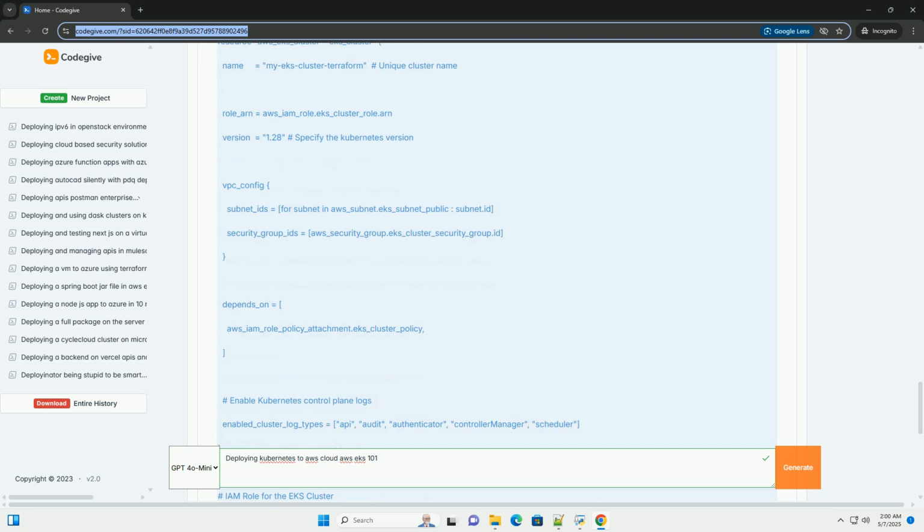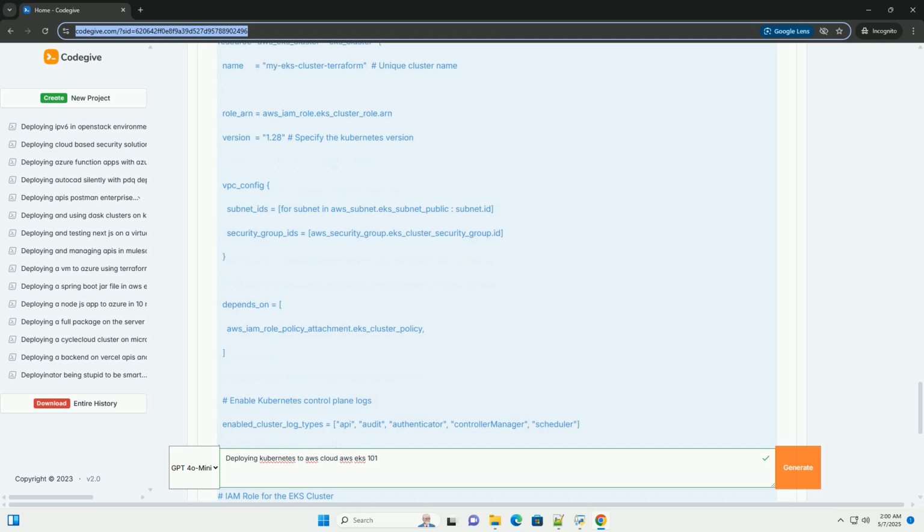Storage. Use EBS volumes for persistent storage. Consider using a CSI, container storage interface, driver for more advanced storage features. Cost optimization. Choose the appropriate EC2 instance types for your worker nodes. Use spot instances to reduce the cost of worker nodes. Right size your deployments and services to avoid over-provisioning resources.